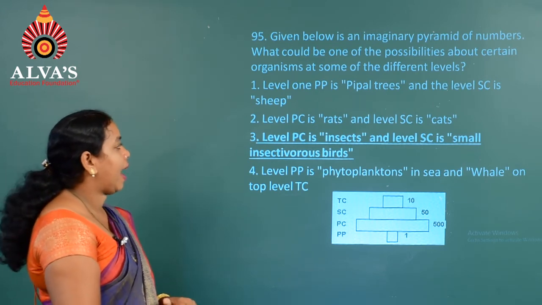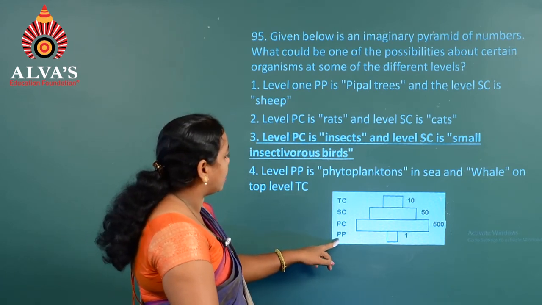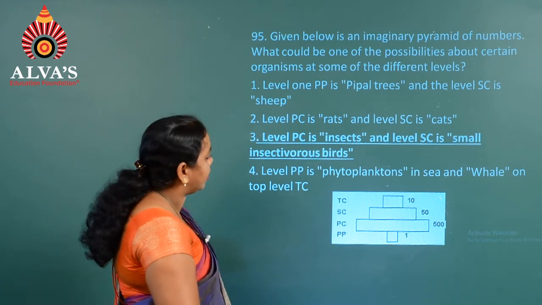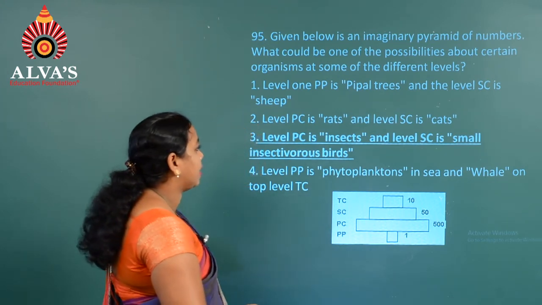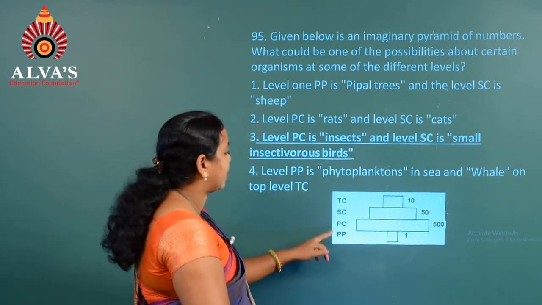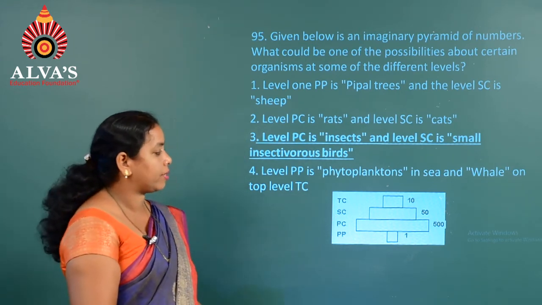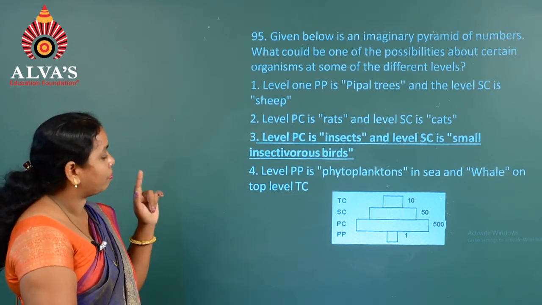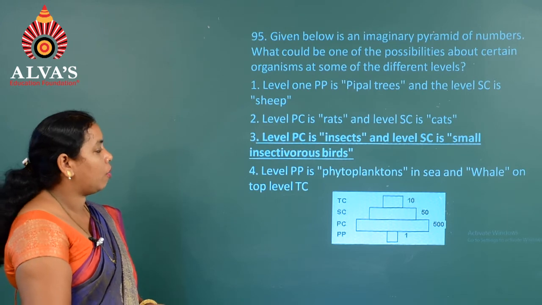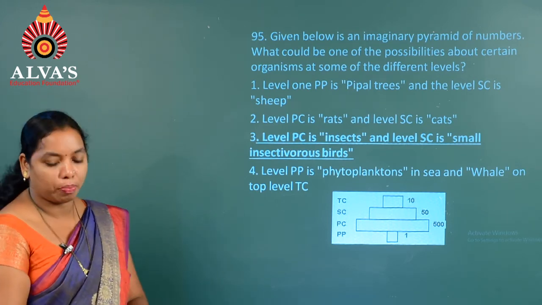So here the correct answer is the third option, where the primary consumer level, that is PC, is insect, and the secondary consumer level is a small insectivorous bird we can consider. So hence here it is the pyramid which represents the correct explanation for the question given over there. That is why the answer for question 95 is the third option.